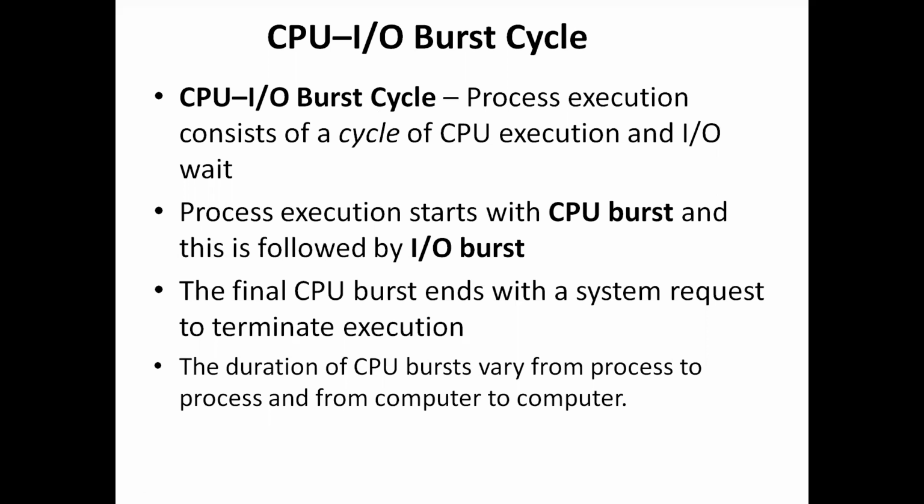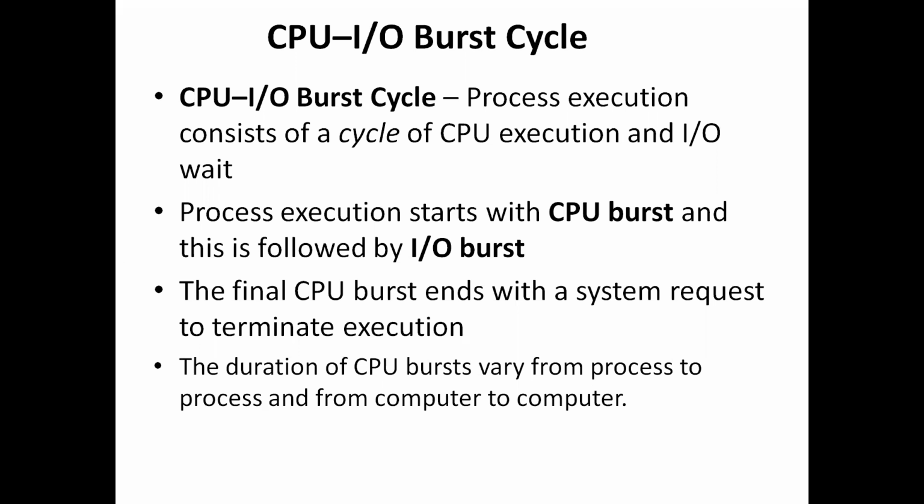Here the burst, CPU burst or IO burst, is nothing but a set of CPU instructions and a set of IO instructions. Process execution always starts with the CPU burst, and it also ends with a CPU burst. The CPU burst will be followed by an IO burst. After executing some set of CPU instructions, IO instructions will get executed. This is the process execution.